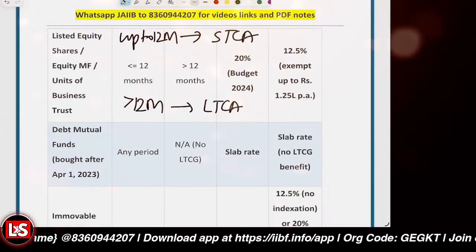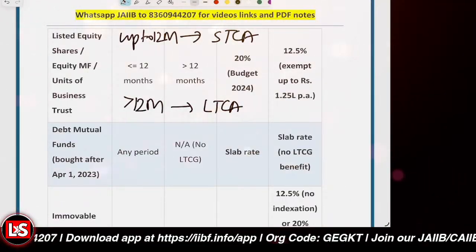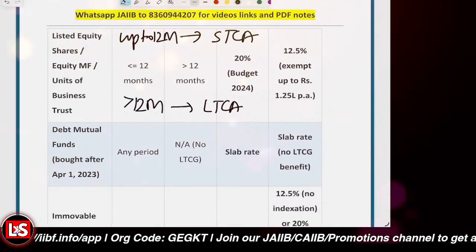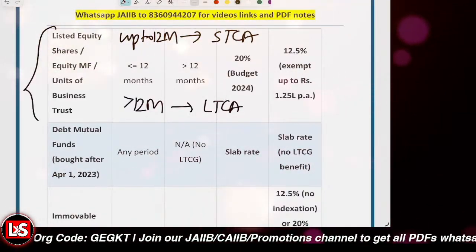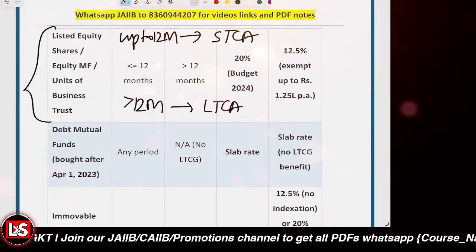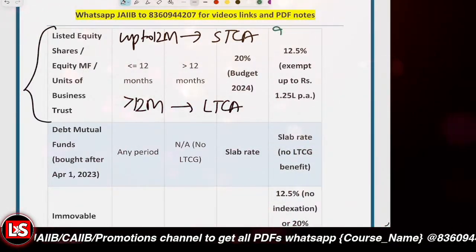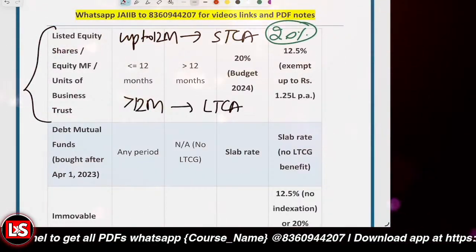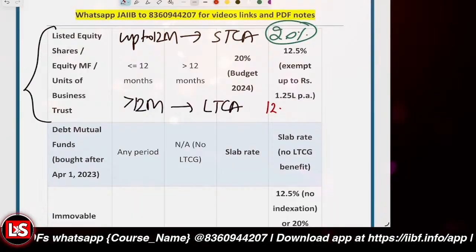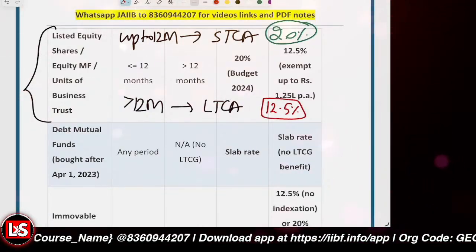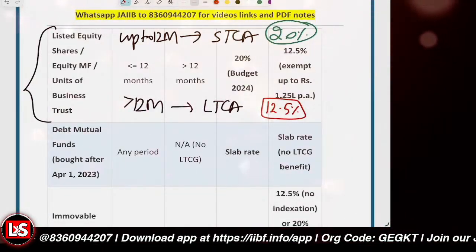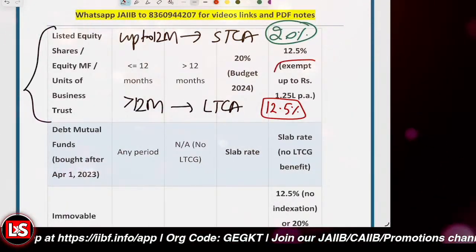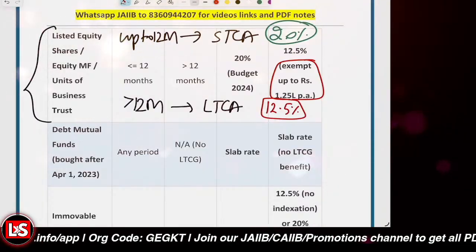And if it is long-term capital gain for listed equity shares or equity mutual funds, the tax applicable on LTCG is 12.5%. And for LTCG, there is a deduction, which is basically 1.25 lakh per annum.